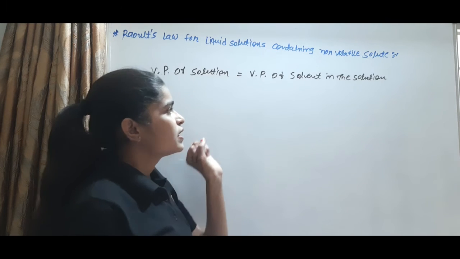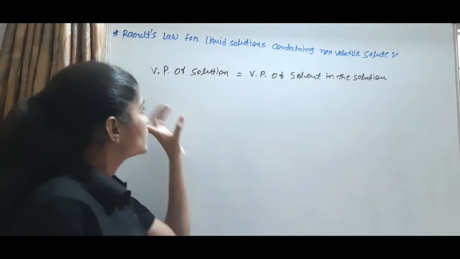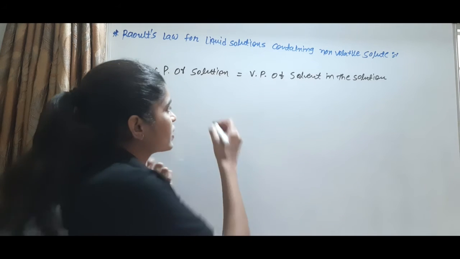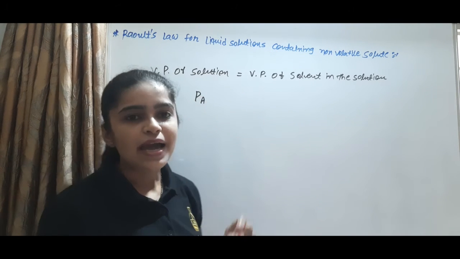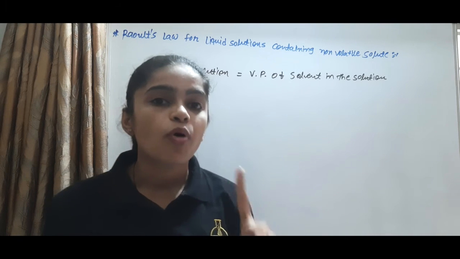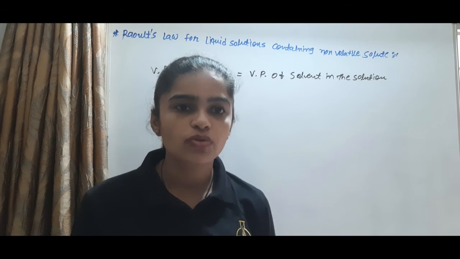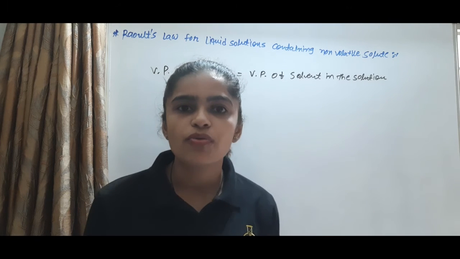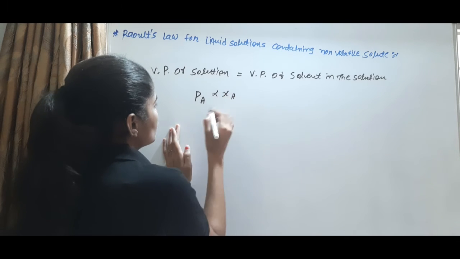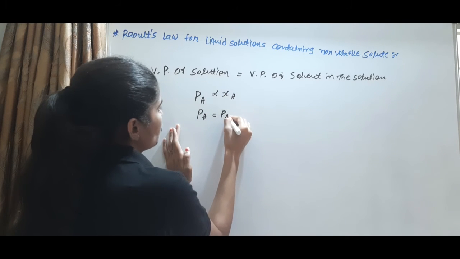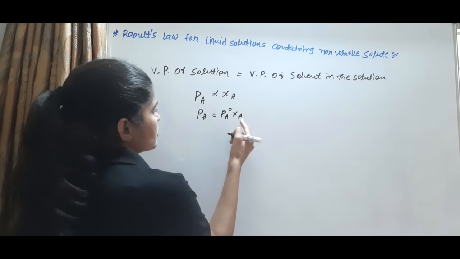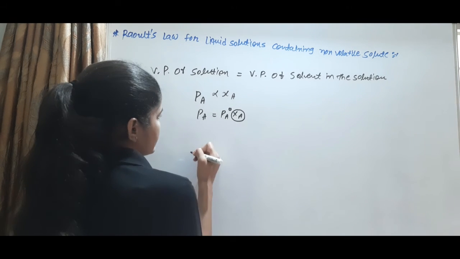In other words, at a given temperature, the vapor pressure of the solvent, P, is directly proportional to the mole fraction of the solvent, because in this case only solvent molecules take part. PA is directly proportional to XA, so PA is equal to PA0 into XA, where XA is the mole fraction.